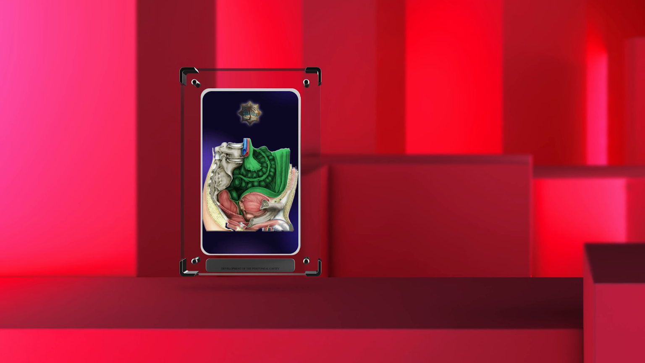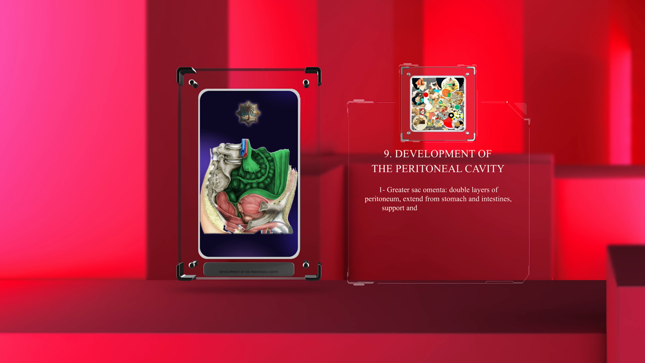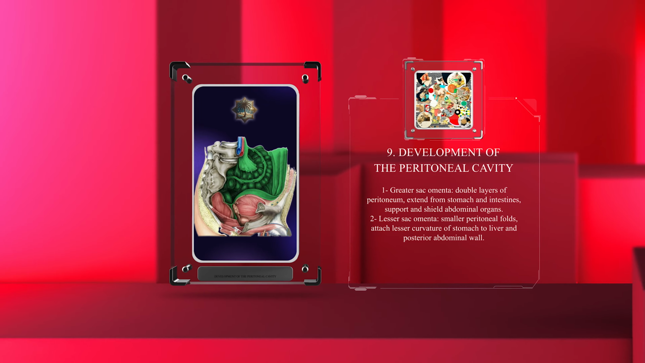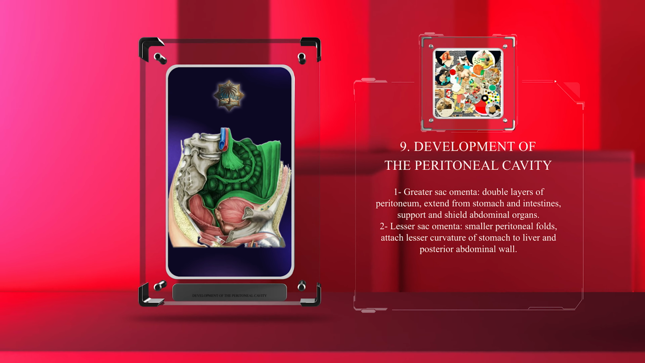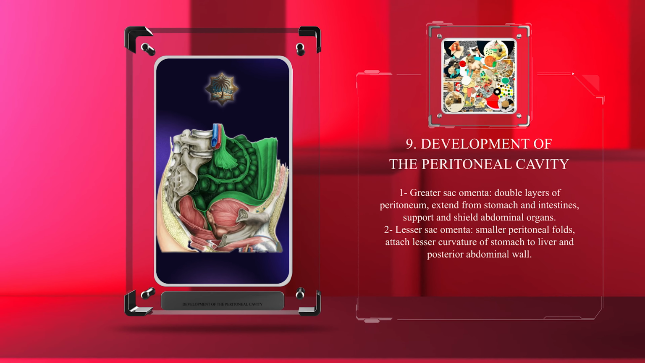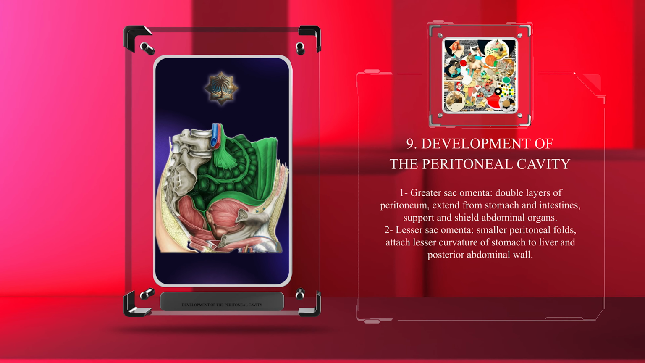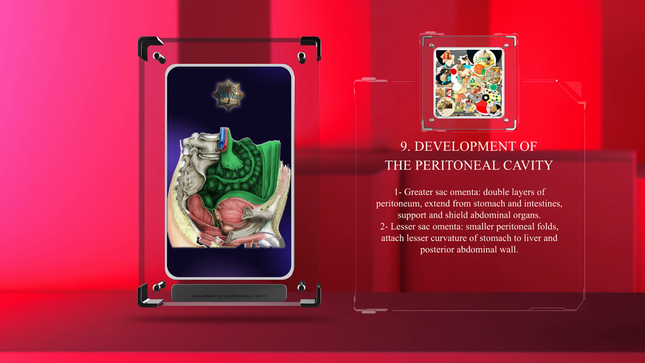The greater omenta are double layers of peritoneum that extend from the stomach and intestines. They play a crucial role in supporting and shielding the abdominal organs. The lesser omenta, on the other hand, are smaller peritoneal folds that attach the lesser curvature of the stomach to the liver and the posterior abdominal wall.